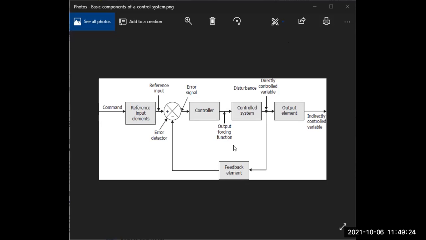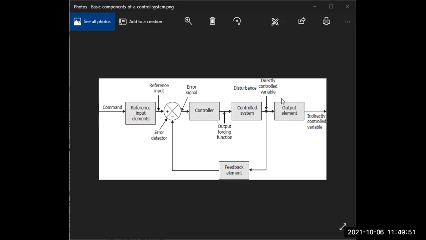Then this is also connected to the output element, which gives the final output from the output section, which is the indirect control variable. So this is the basic block diagram of a process control industry. Is it clear to all of you?